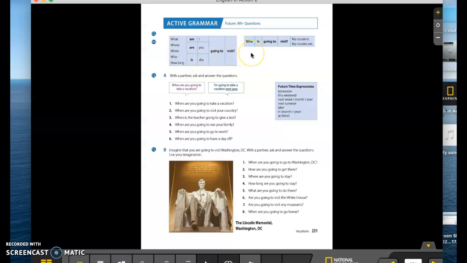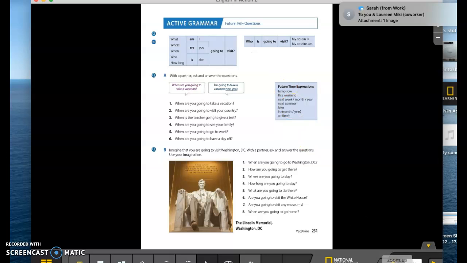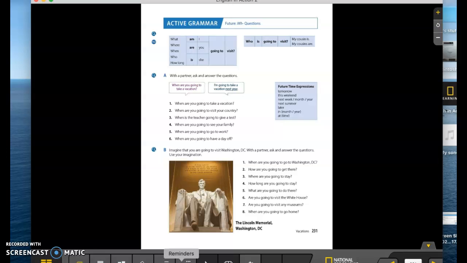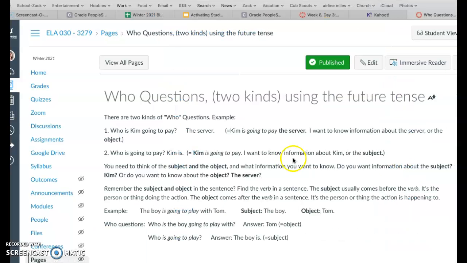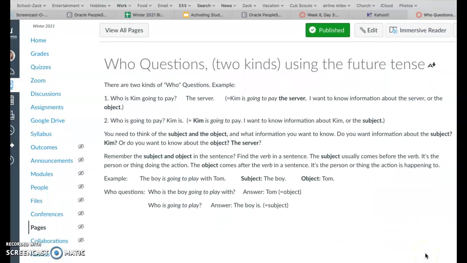Now another thing that I want to explain to you is who questions. These are different, and there are 2 different kinds of who questions. We're going to continue using the future tense. The first one, for example: Who is Kim going to pay? The answer here is the server. So Kim is going to pay the server.